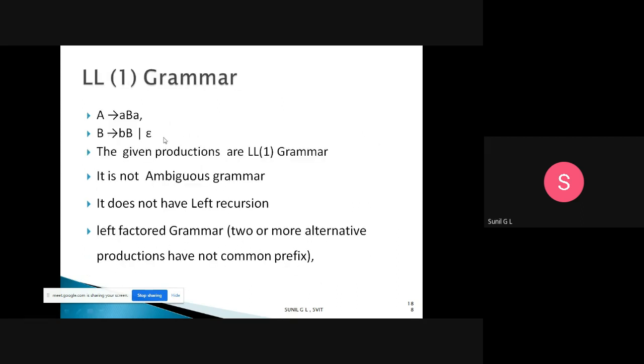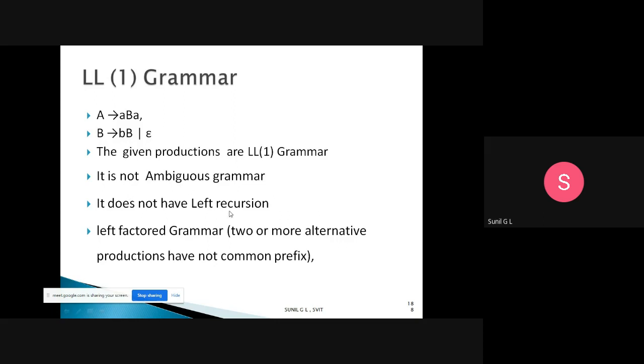Here are the productions they have given in this program. A tends to small a, capital B, small a, and B tends to small b, capital B, or epsilon. From this we can check that the grammar does not have ambiguity. It is not possible to construct two or more parse trees for the same string. That's why the given productions are an LL1 grammar, because it is not an ambiguous grammar.